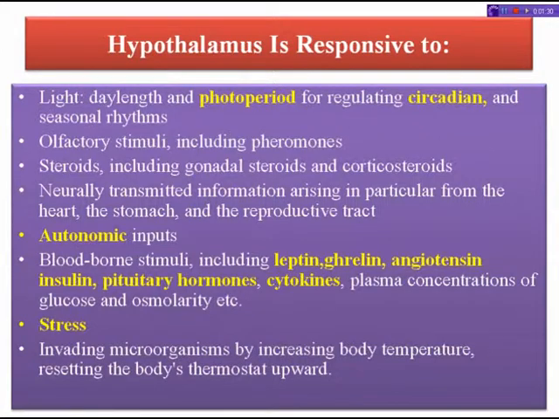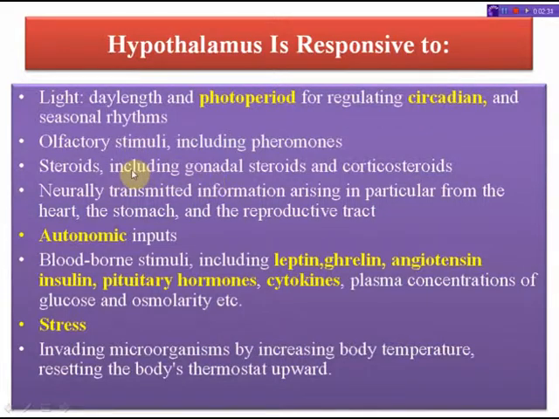Now, the hypothalamus is responsive to light, that is daylight and photoperiod, for regulating circadian and seasonal rhythms. Next, it is responsive to olfactory stimuli, including pheromones. See, olfactory stimuli are important for sex and neuroendocrine function in many species. I am just giving you an example: if a pregnant mouse is exposed to the urine of a strange male during a critical period after coitus, then the pregnancy fails. Thus, during coitus, a female mouse forms a precise olfactory memory of her partner, which persists for several days. So, the hypothalamus is responsive to olfactory stimuli.